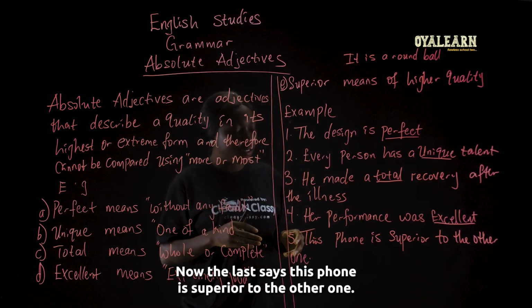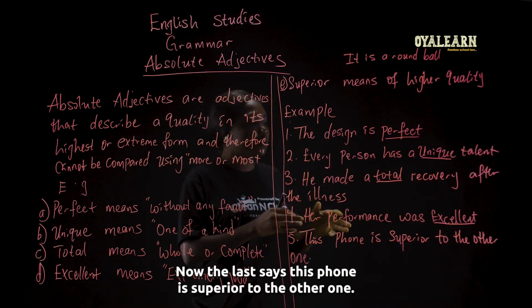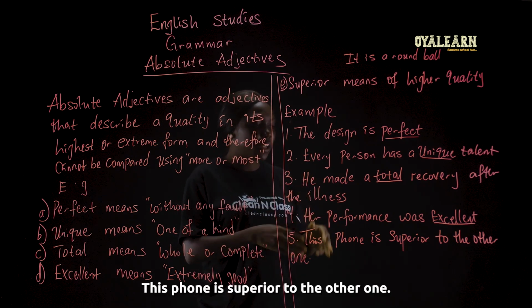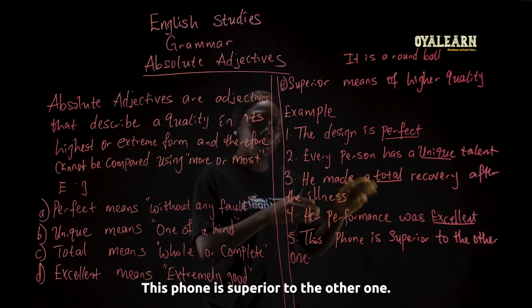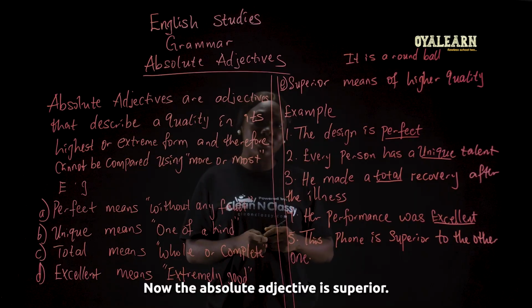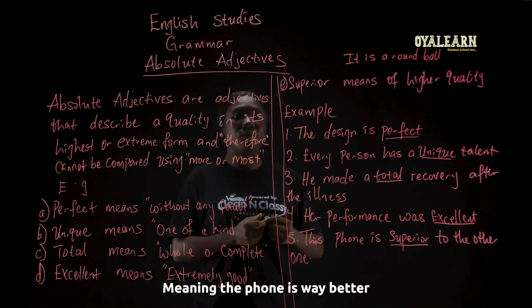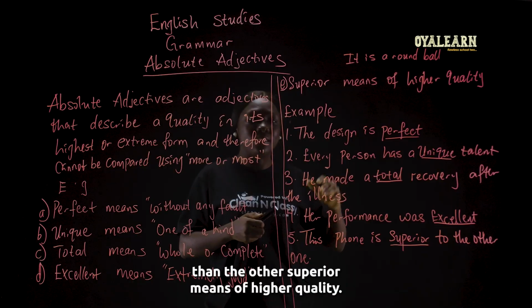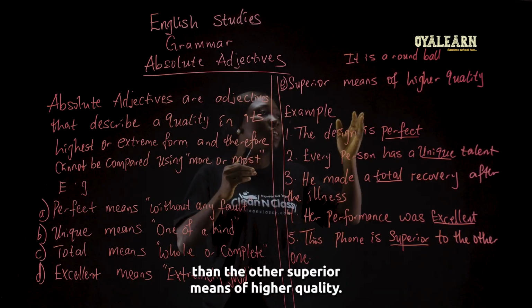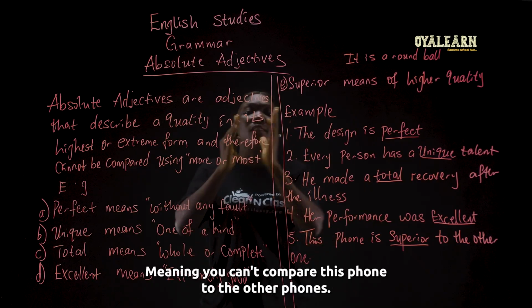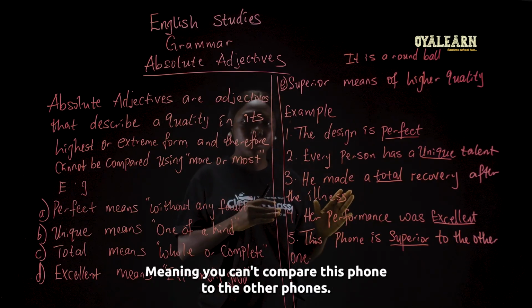Now, the last says, this phone is superior to the other one. Now, the absolute adjective is superior, meaning the phone is way better than the other. Superior means of higher quality, meaning you can't compare this phone to the other phones.